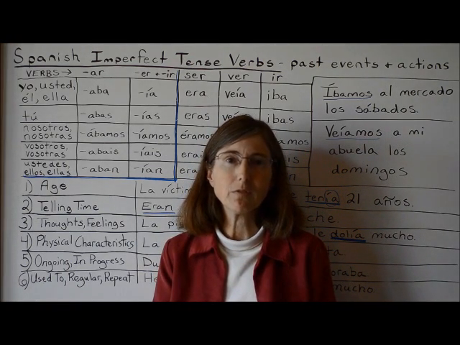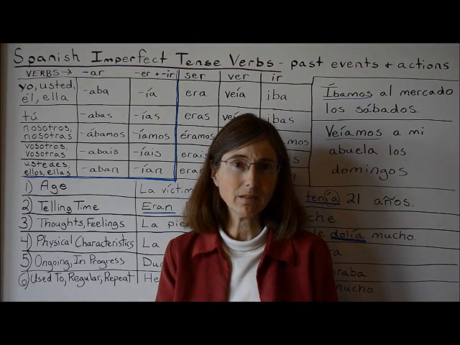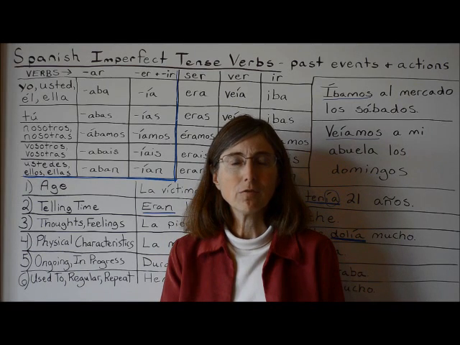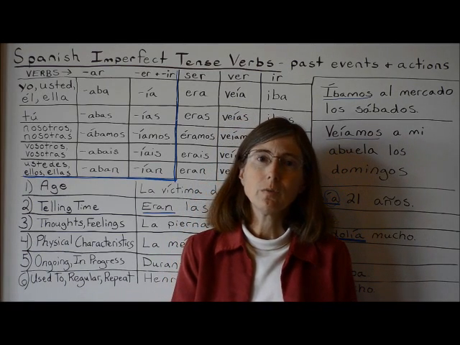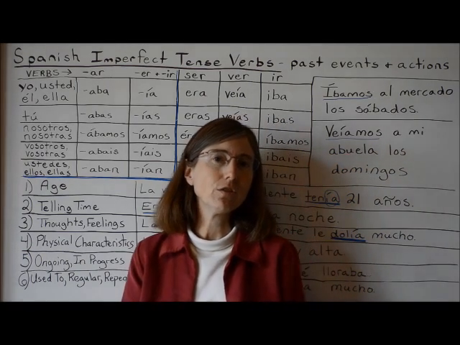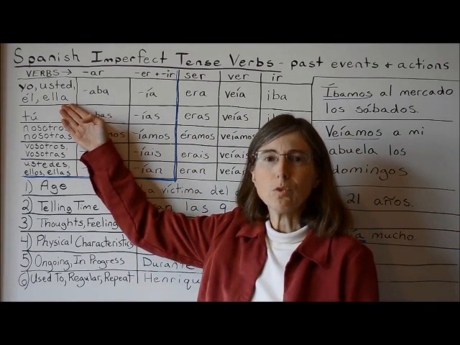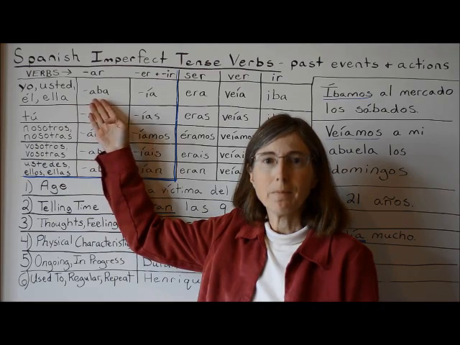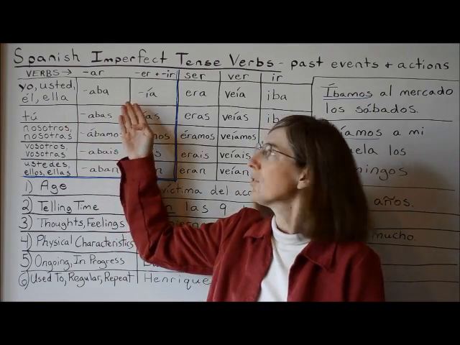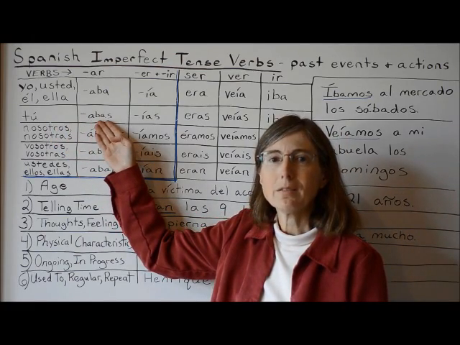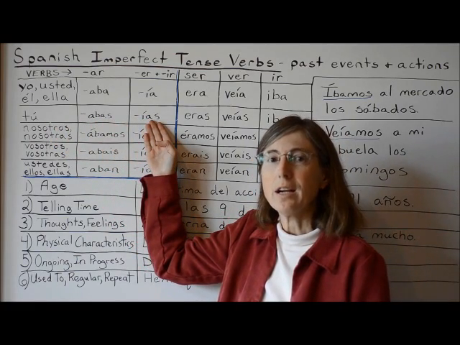Imperfect verbs are just simply verbs that are conjugated in the imperfect tense to talk about action that happened in the past. In Spanish, for AR, ER, and IR verbs, we have imperfect endings that we attach onto the verb stem. For AR verbs, the yo, usted, él, and ella form is aba. For ER and IR verbs, ía. The tú form, abas, ER and IR, ías.